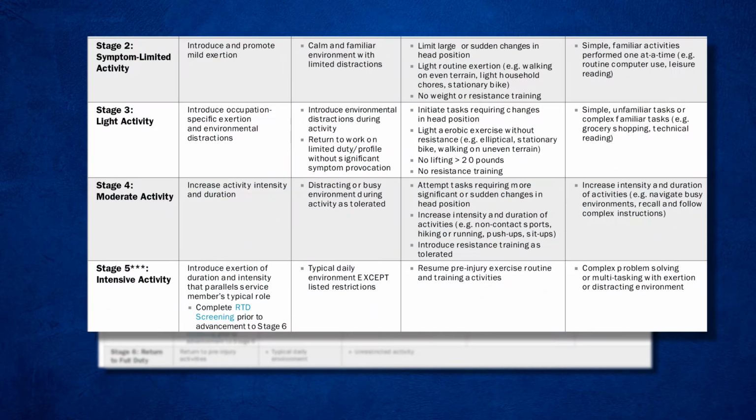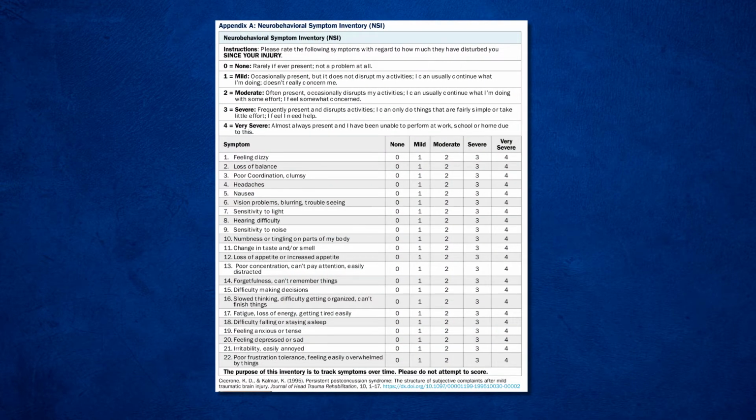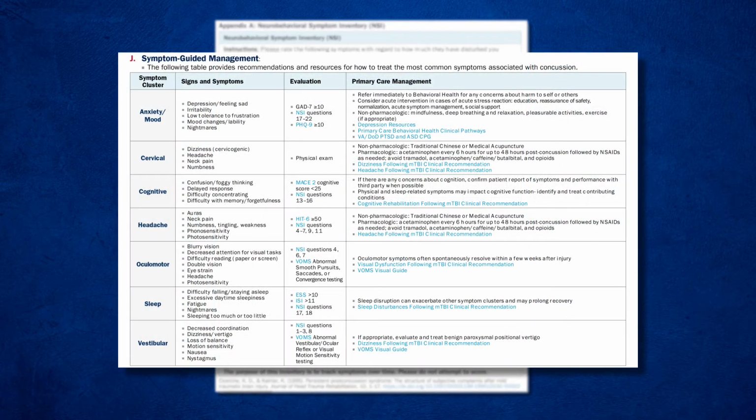During advancement through stages 2 to 5 of the PRA, be sure to have the patient complete the NSI and discuss instructions for progression at every visit. You can also use the symptom-guided management table to assist you in treating the patient's specific symptom clusters. Follow-up is recommended every 3 days until the service member is either ready to return to full duty or specialty referral is necessary.